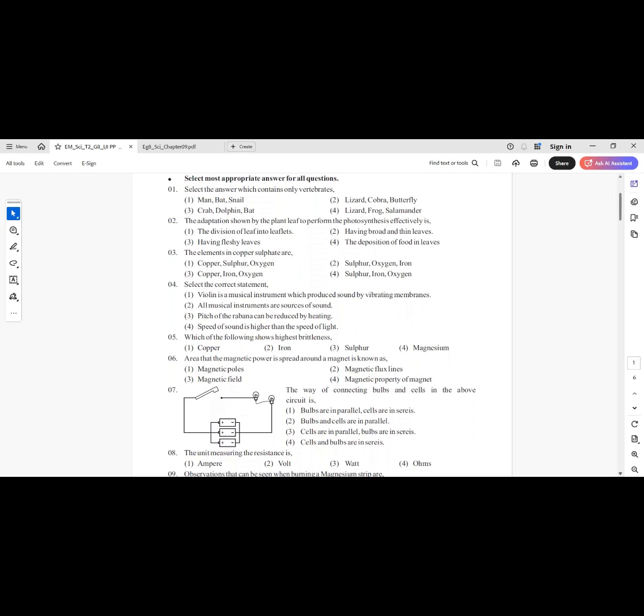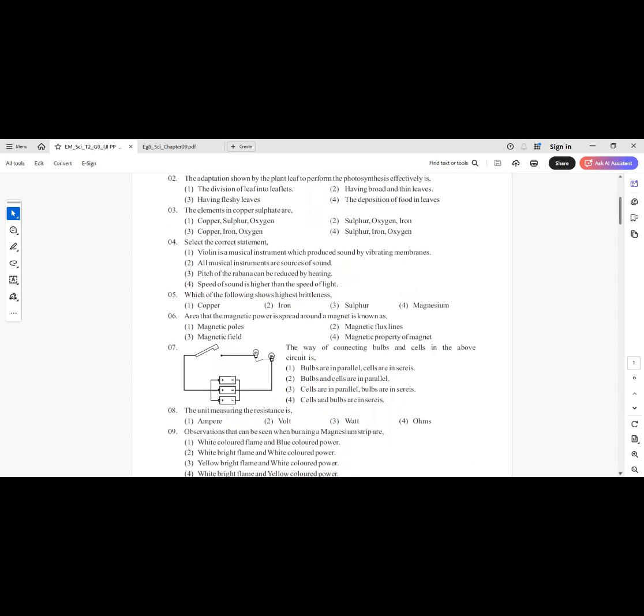Number 3, the elements in copper sulfate are: first one, copper, sulfur, oxygen. Number 2, sulfur, oxygen, iron. Number 3, sulfur, iron, oxygen. Answer 4, sulfur, iron, oxygen. Answer number 1, copper, sulfur and oxygen are the elements in copper sulfate.